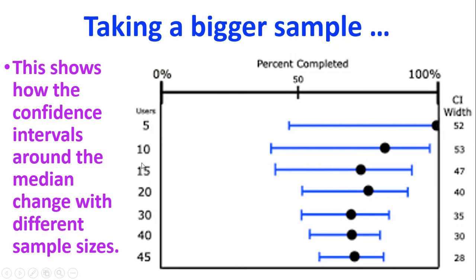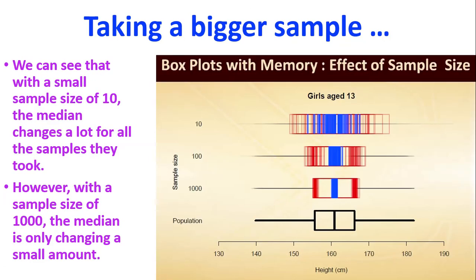And as our sample size gets bigger, so as we go 15, 20, 30, 40, 45, let's look at what's happening to the width of these confidence intervals. And you can see these blue lines are getting narrower in width. So as our sample size increases, the confidence intervals are getting narrower. Okay, and that's that same idea based on what the median is doing. So we're getting more accurate as we take bigger samples.